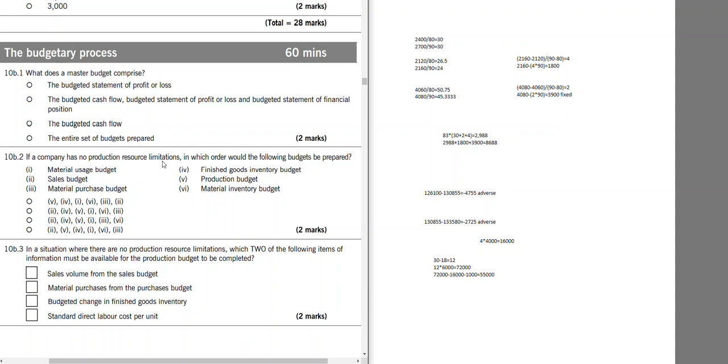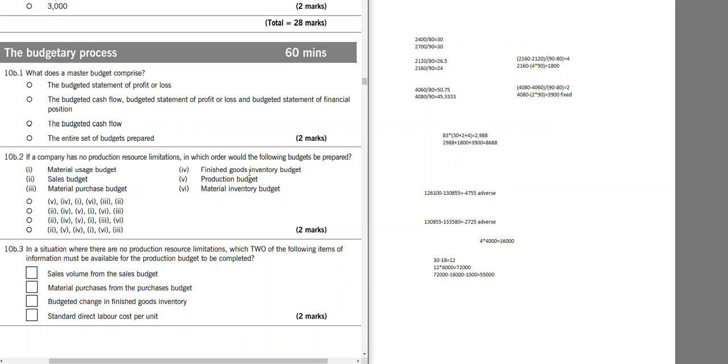If production resource is limited, which means it is less than the sales demand, then we have to first prepare a budget for that resource. For example, if material was limited, the first budget we would make is for the material. And from that, we would make the production. From that, we would make the sales. But normally, in questions like these, sales will be limited. So the first thing we would start with is sales budget.